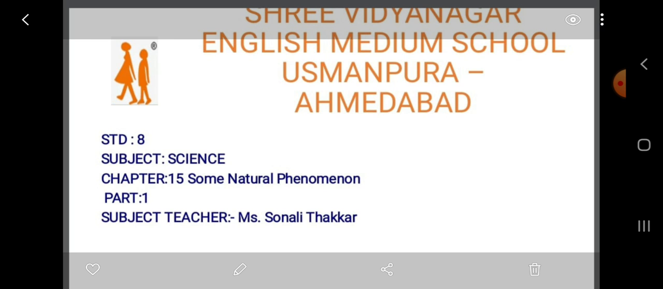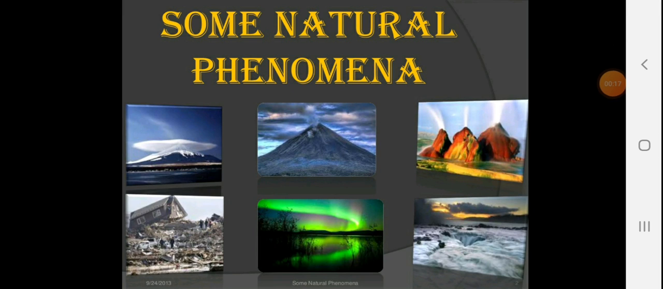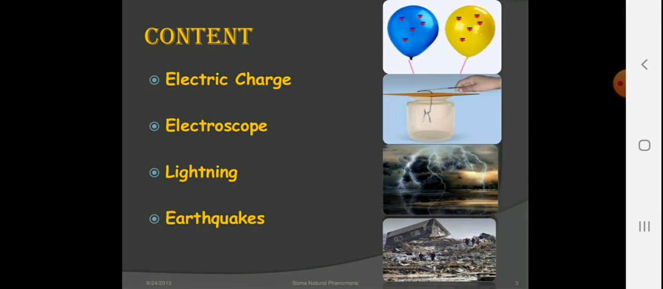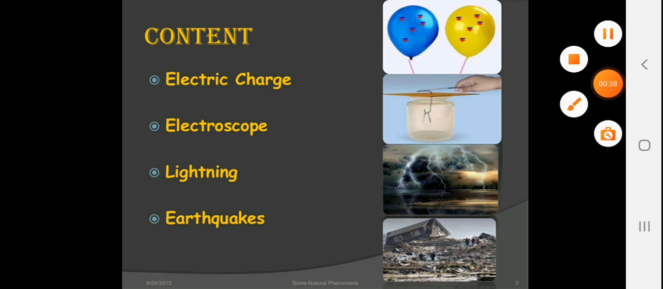Today we will start lesson number 15, Some Natural Phenomena, Class 8, Science, Part 1. Some natural phenomena. What does that mean? Something which happens naturally is considered as natural phenomena. Contained electrical charge, electroscope, lightning and earthquake. We will talk about all this in detail.